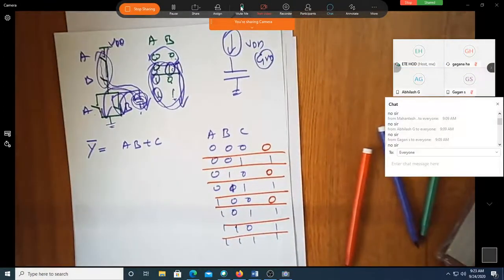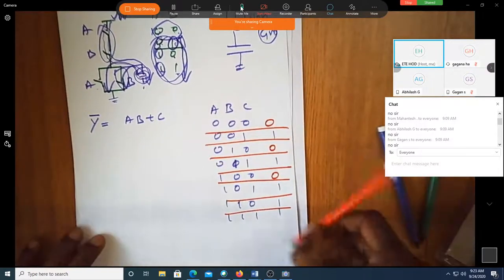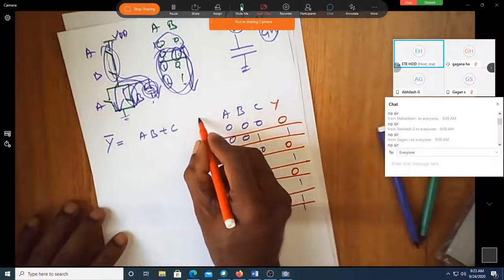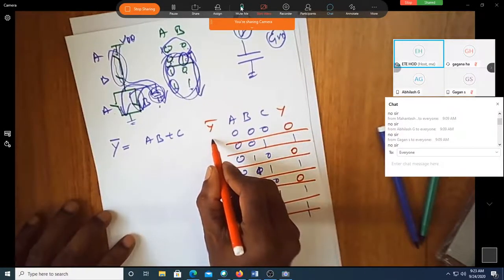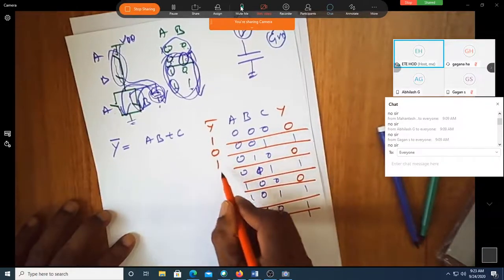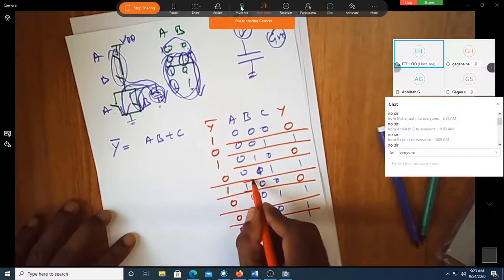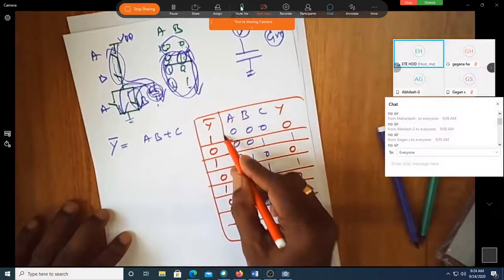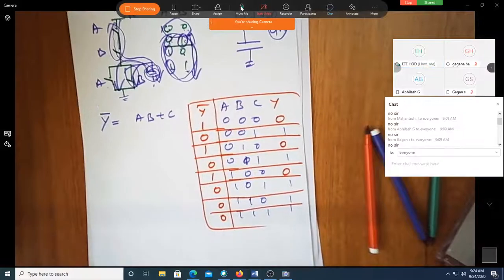Let me write it. This is y. I'll write y bar, which is just the complement: 1 0 1 0 1 0 0 0. This is my final output, because it is easy to write y and then its complement. Am I correct? Yes, sir.